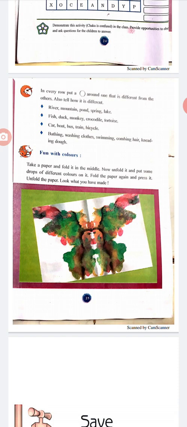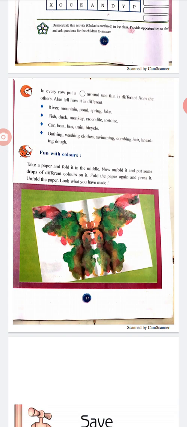Second one is fish, duck, monkey, crocodile, tortoise. So, fish, duck, crocodile and tortoise are aquatic animals while a monkey is not. So, circle monkey. Third one, a car, a bus, a train and a bicycle run on the road while a boat sails on water.